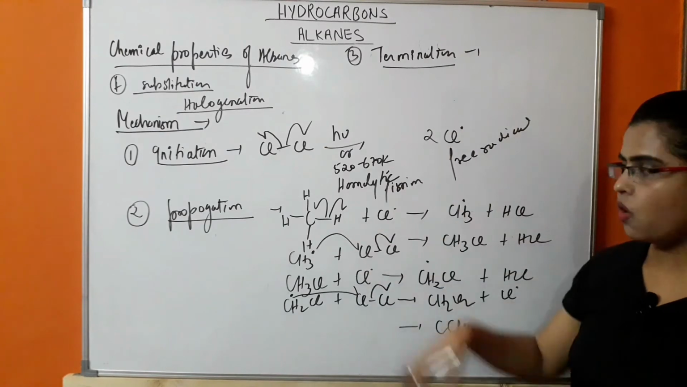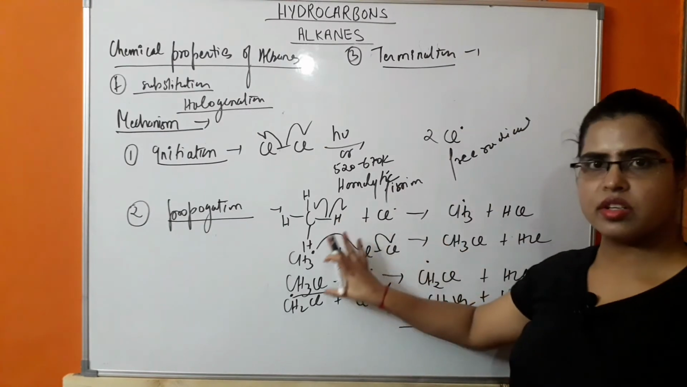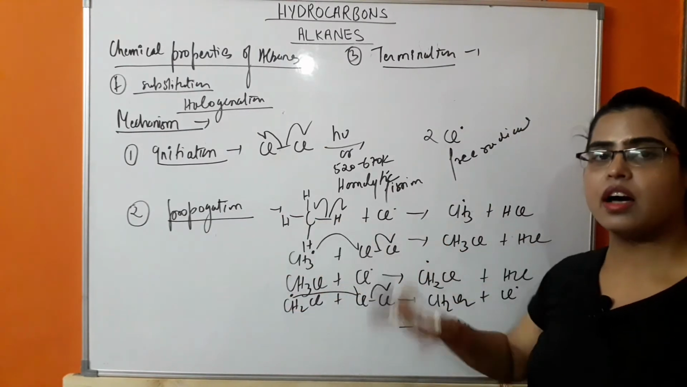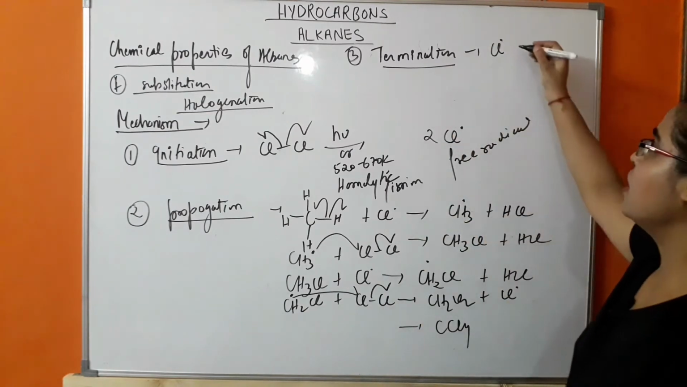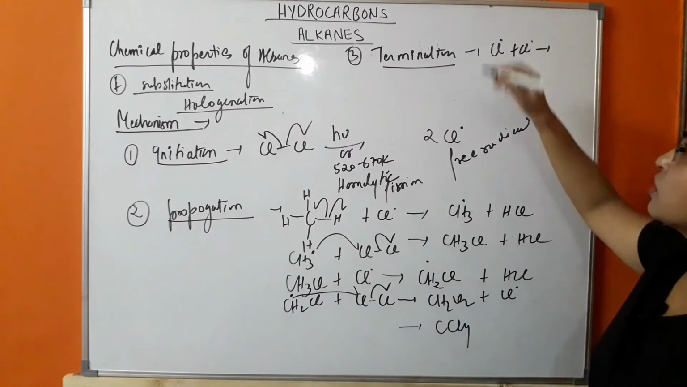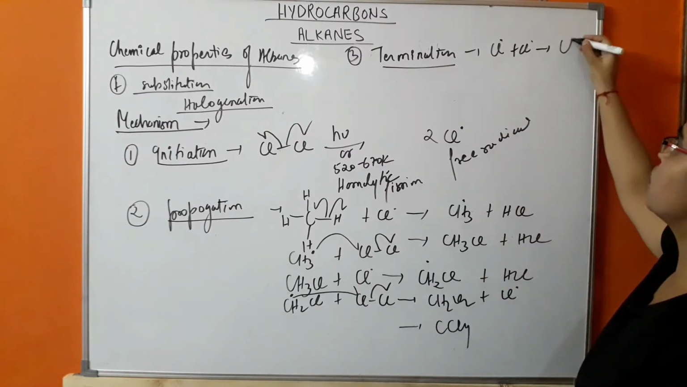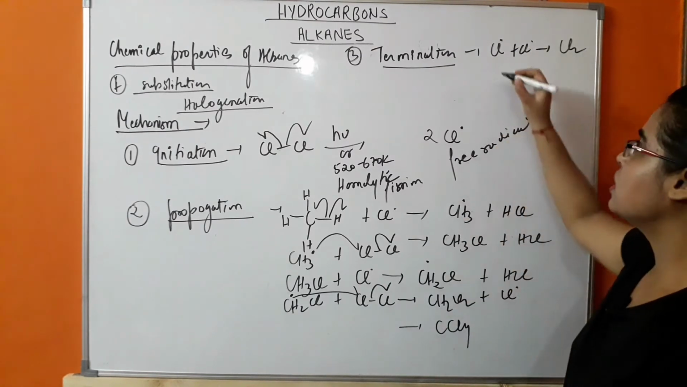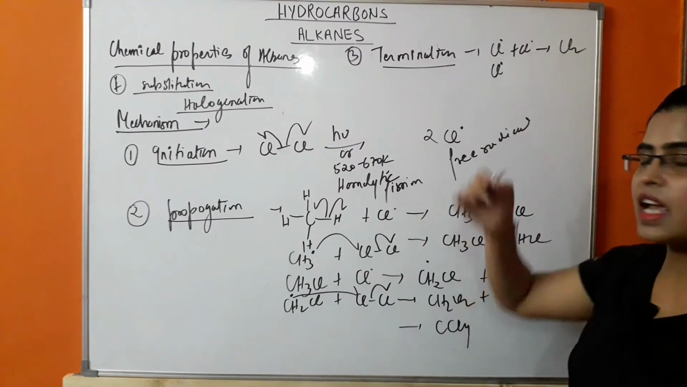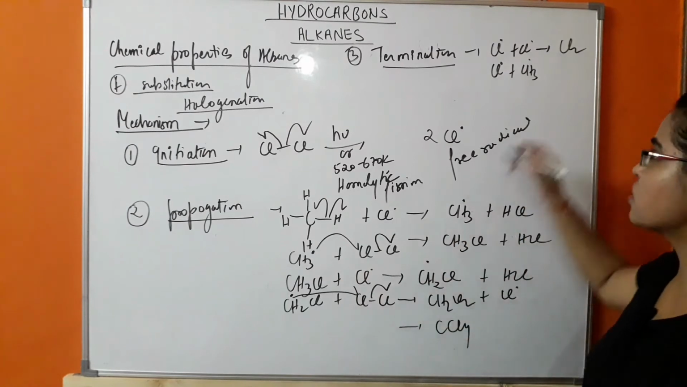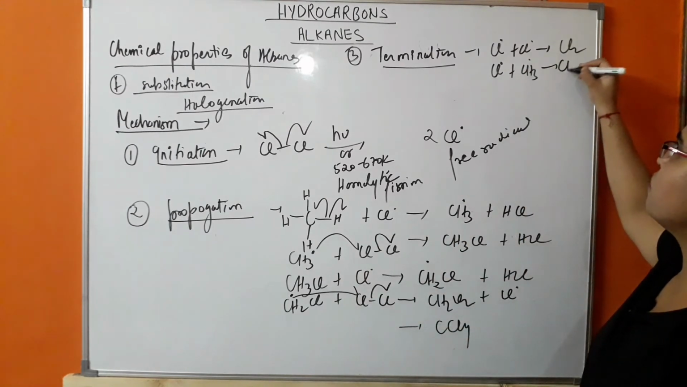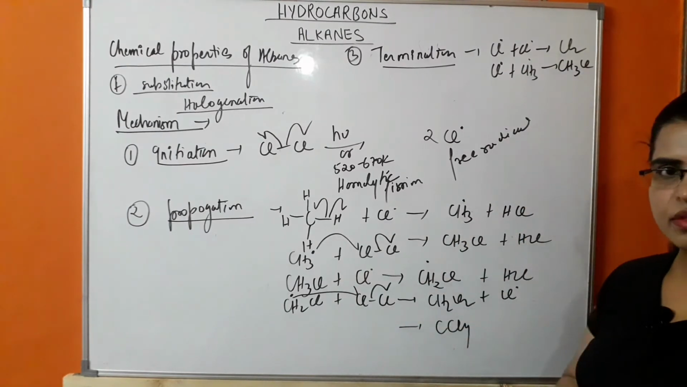In termination, all the free radicals which are generated in the propagation are terminated. Example, chlorine free radical will react with chlorine free radical, so there will be formation of chlorine molecule. This chlorine free radical can also react with the methyl free radical which was generated in the propagation, so there will be formation of CH3Cl.